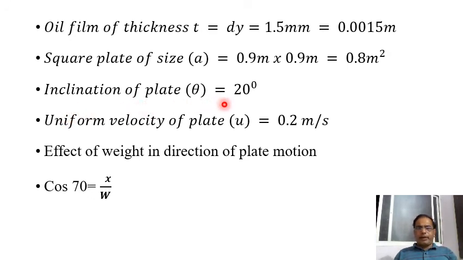The inclination of the plate with the horizontal line is 20 degree. The uniform velocity of the plate: the plate is moving with 0.2 meters per second, right? And the effect of the weight along the direction of the moving body, we can calculate: cos 70 is equal to x by W, the weight he has given, so x is equal to cos 70 into this weight. Okay, so that we get the x value.